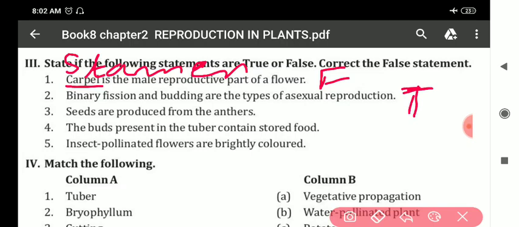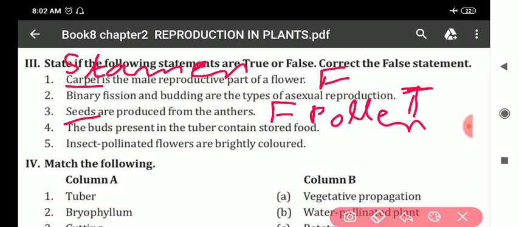Next, seeds are produced from the anthers. This third statement, it is false. And instead of seeds, you have to write pollen. Instead of seeds, what you have to write? Pollen are produced from the anthers. Pollen. P-O-L-L-E-N. Pollen you have to write. Clear? Pollen.